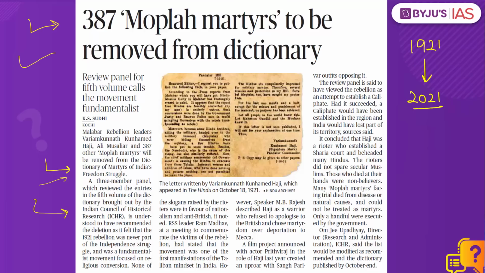So these 387 Moplah martyrs mentioned in this dictionary of the martyrs of India's freedom struggle, it is understood that ICHR has recommended that they should be deleted from this list because it was primarily, according to ICHR, a fundamentalist movement focused on religious conversion. It was not part of India's independence struggle. That is why they should not be part of the dictionary of the martyrs of India's freedom struggle.